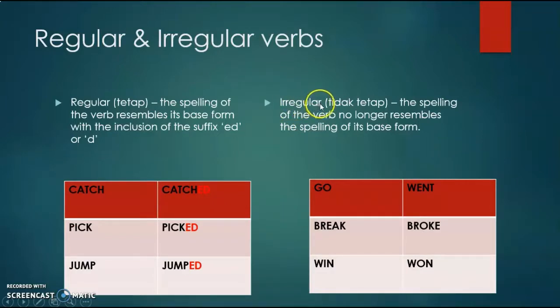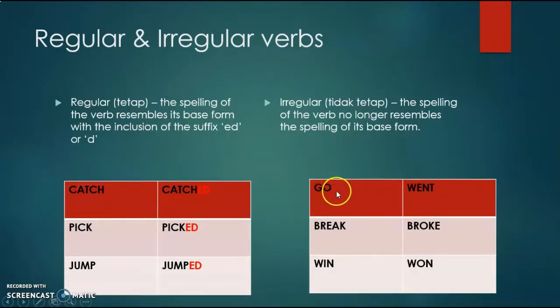So irregular here means tidak tetap in Malay. So this verb no longer resembles the spelling of its base form. Meaning to say, when we transform these verbs, the spelling changes. Okay, it completely changes. It doesn't apply the rules like regular verbs, whereby we add ed at the back of the word to change it into its past simple form. So let us take a look at several examples.